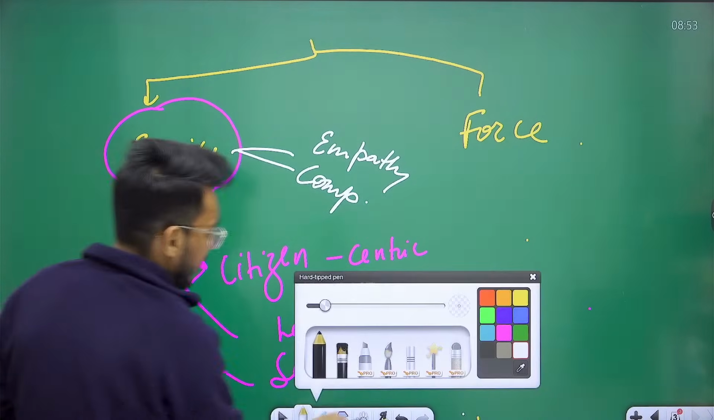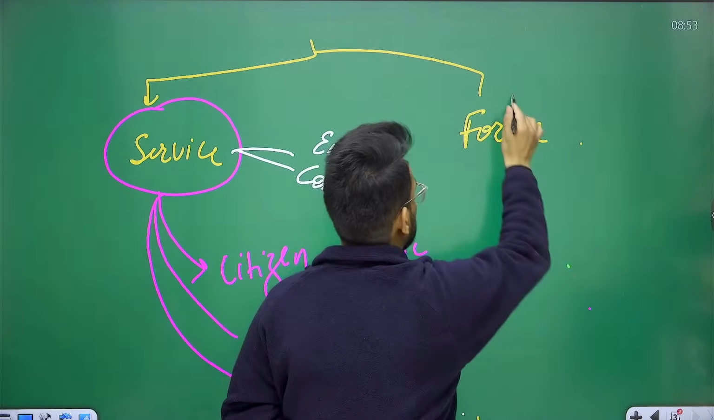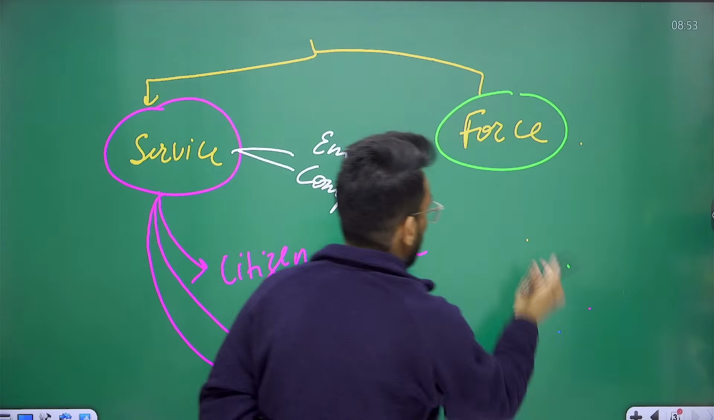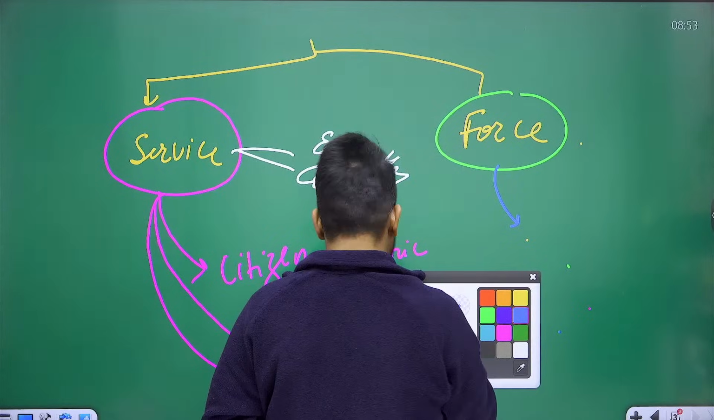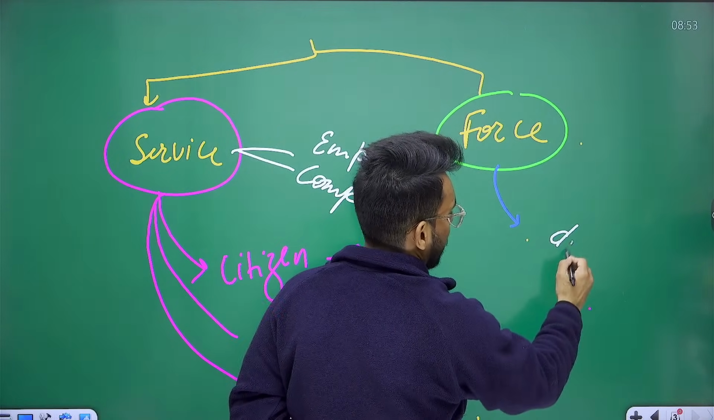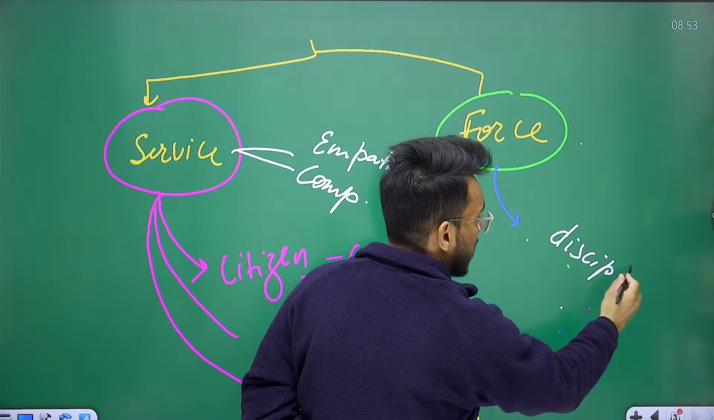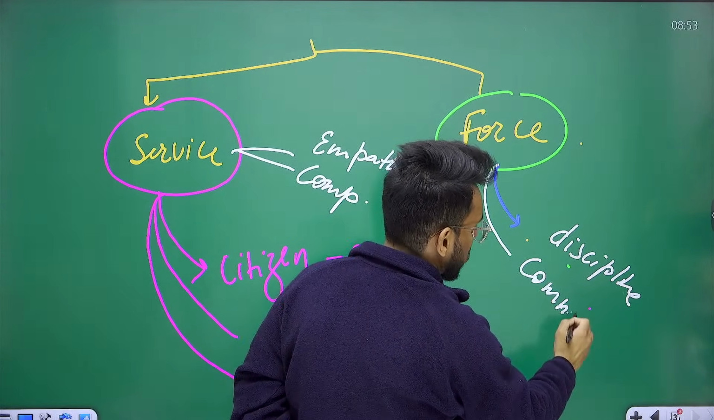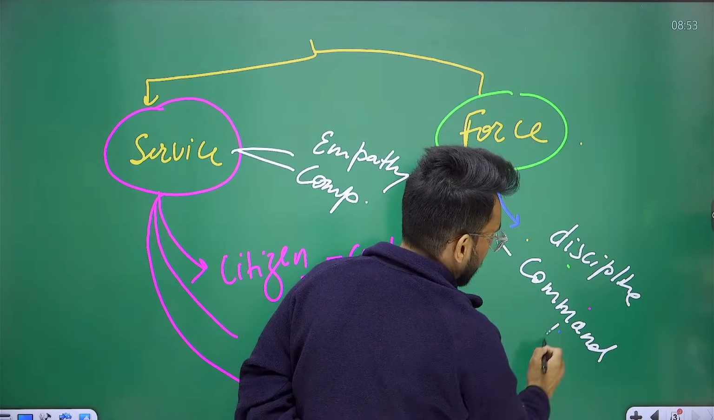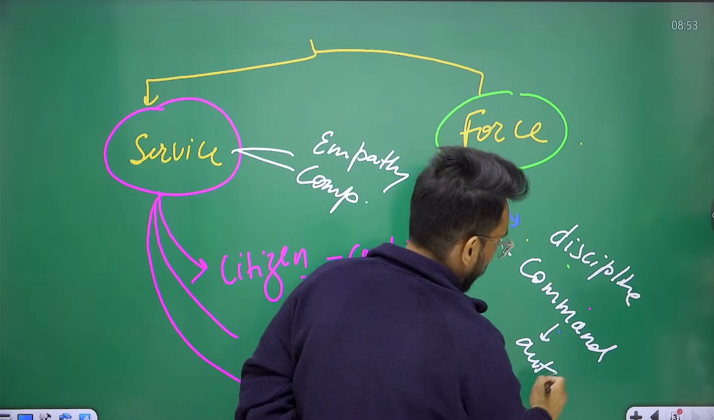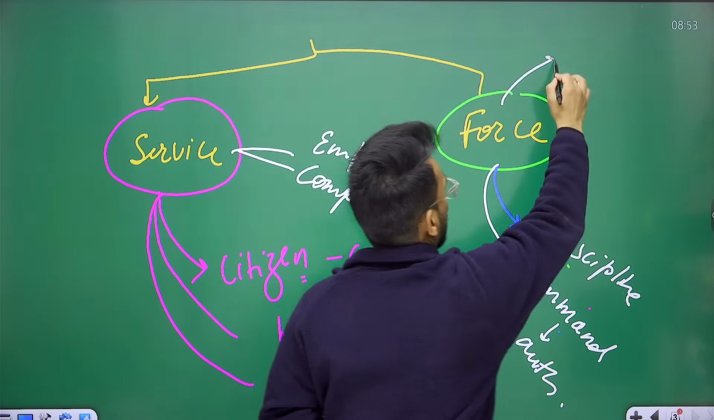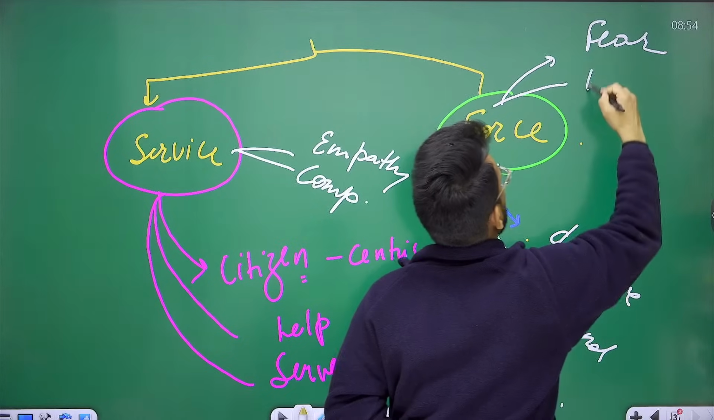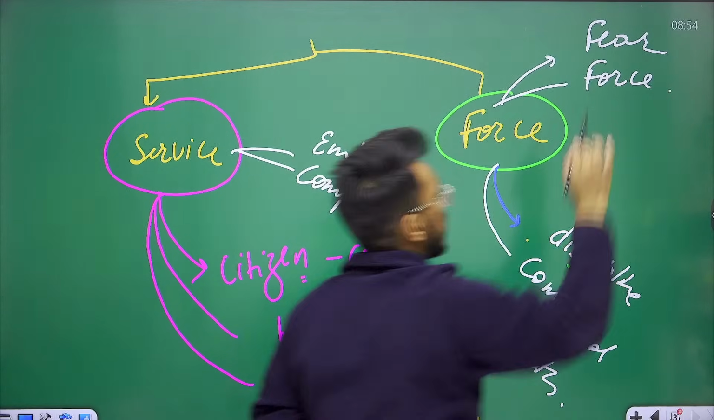And when we talk about establishing police as a force, police will be used as an institution to discipline, as an institution to command authority. And it will rule through fear. It will rule through force.